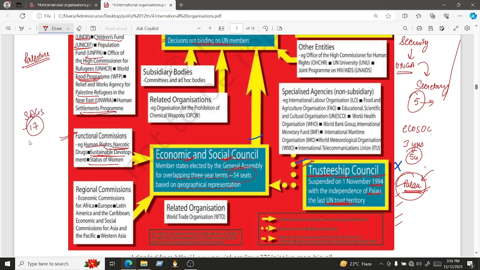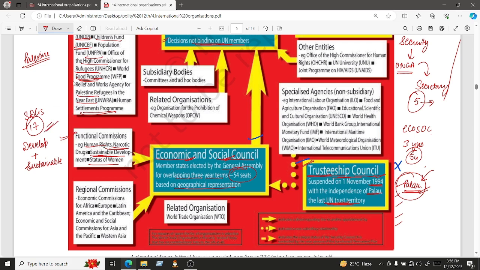And they are focusing upon having such kind of development which is sustainable in nature. Means we have to develop our world but in a sustainable fashion. That means we have to maintain a world which would not be a disaster for the future generation. That means we don't have to use all the resources that are present to us and exhaust everything. Rather we have to keep the resources safe for the upcoming generation also. That means we have to think more about the environmental issues, right? So these are the sustainable development goals.